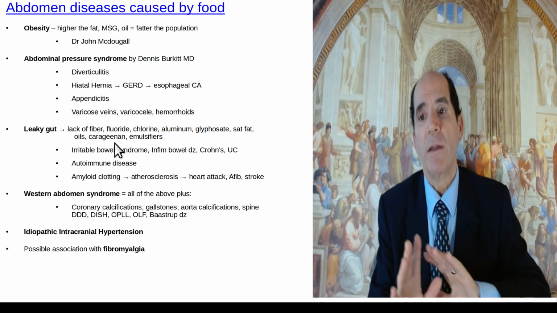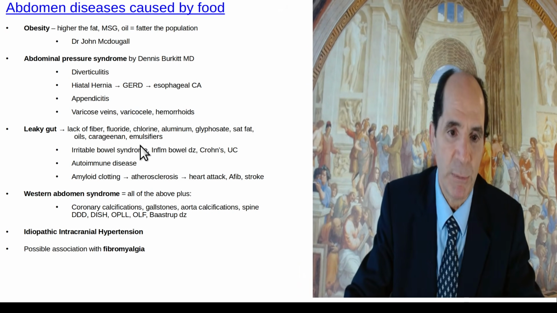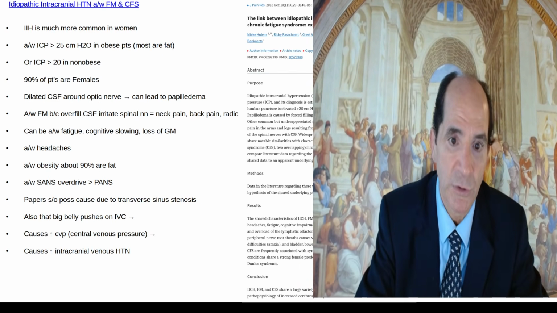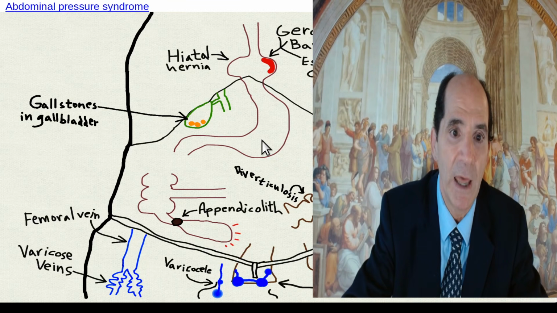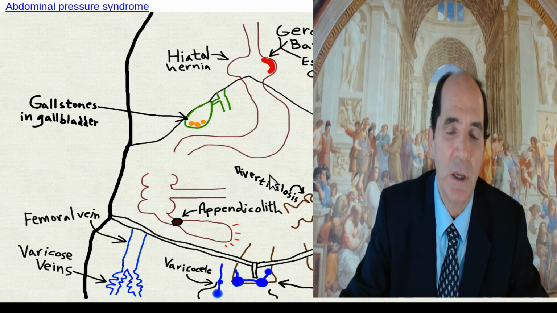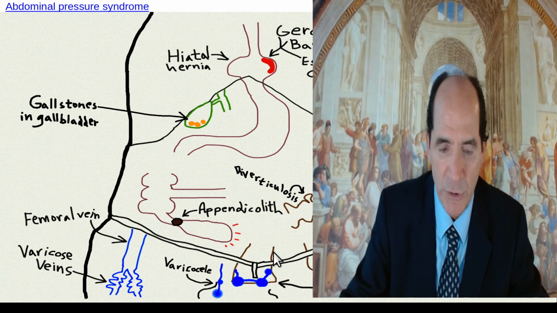When you've got leaky gut, you're going to get toxic things. Let me show you some pictures. It'll be better if I show you the pictures. Okay, here's, oh, how did I get right to this idiopathic intracranial hypertension paper? I want you to see that, but not next. Okay, here's what you need to see next. So here's what all that stuff I was going through. I should have shown you the pictures first.